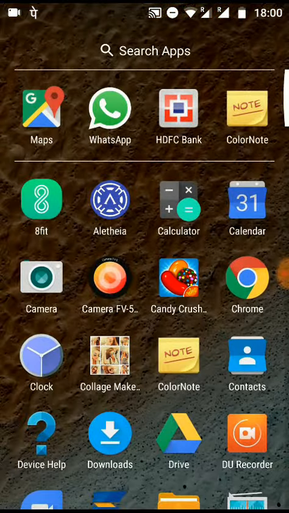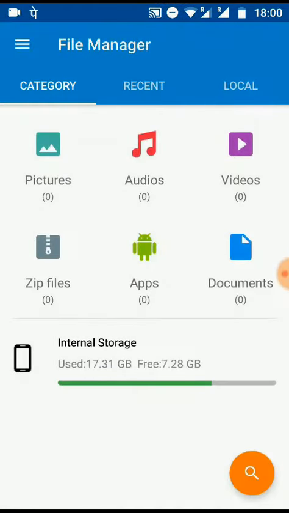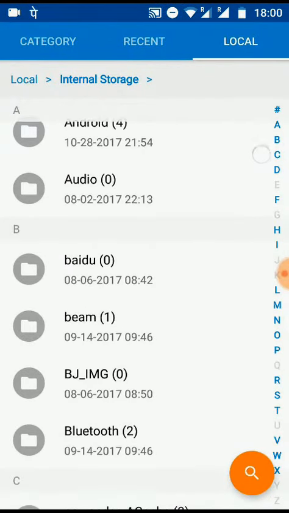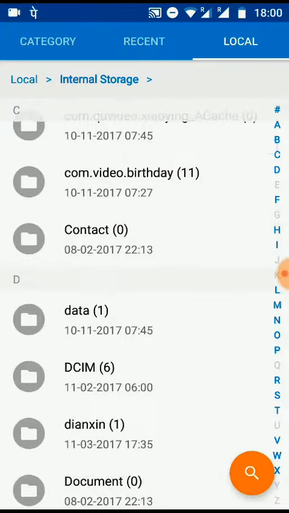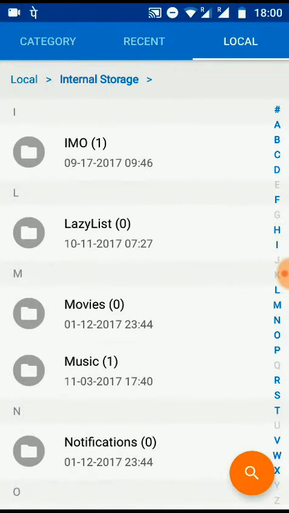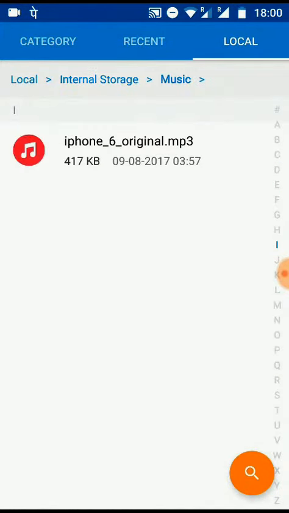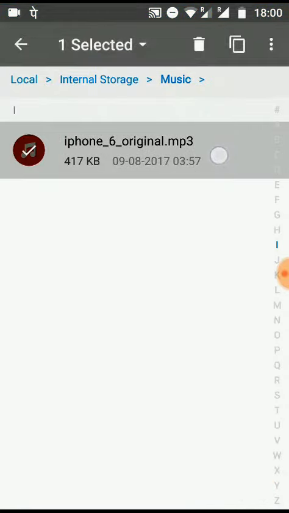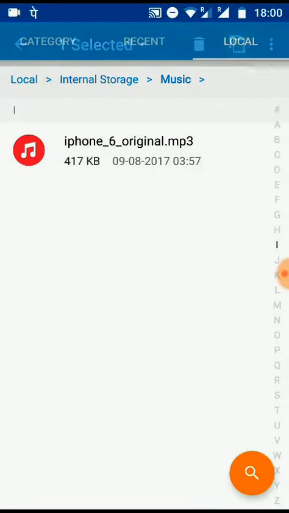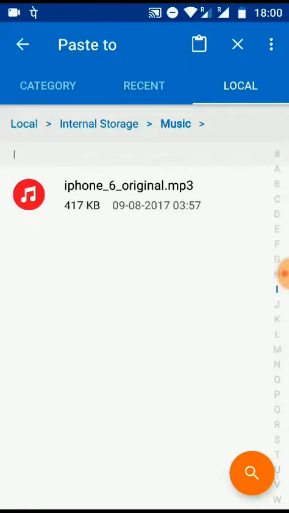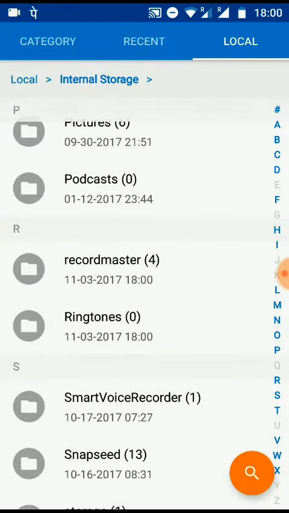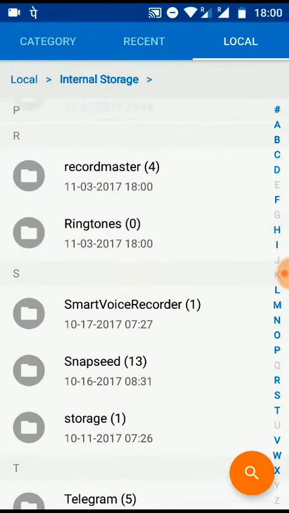For that you just go to your file manager and select the song which you want to set as your ringtone. I have my song in my music folder. Just long press it and copy it. All we have to do is paste the song in a folder named ringtone.